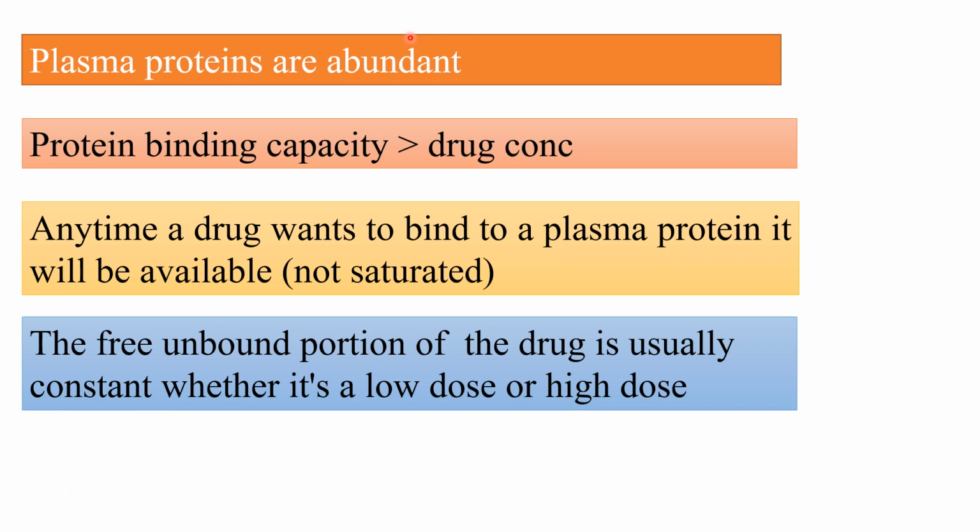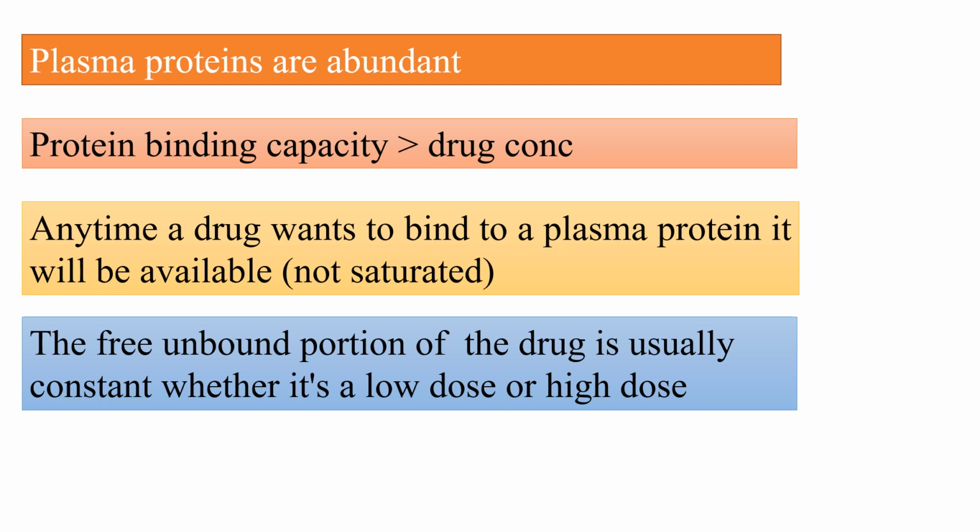See, plasma proteins are abundant. Plasma protein binding sites are greater than the drug concentration. Anytime a drug wants to bind a plasma protein, it will be available. It is not saturated because the liver produces plasma protein, so there will be plenty of plasma proteins in the blood itself. It won't be saturated. The free unbound portion of the drug is usually constant, whether it is a low dose or high dose.